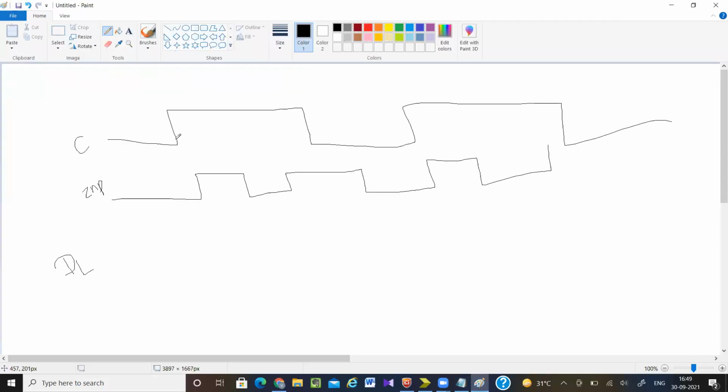So here this is my positive level, from here to here. Whatever my input is, my output will change with respect to that only. This is for my latch. So here my output will be constant. Why is it constant? Because this is my NAND gate, so my output will not change. It will remain constant. Next, up to here, it is also 1. Then it will again go to 0 like this.